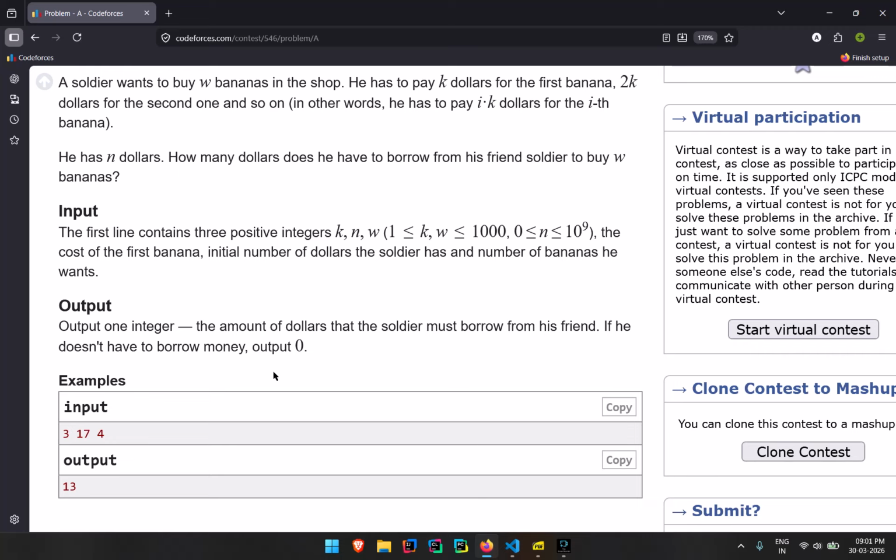That gives the total number, and then we multiply it by the cost of the initial banana. We get the total amount of all the bananas he is going to buy. So for this case, it's 4 bananas. So 4 times 5 gives 20, divided by 2 is 10. 10 into 3 gives 30, and then we subtract 17 from the 30, we get our result.